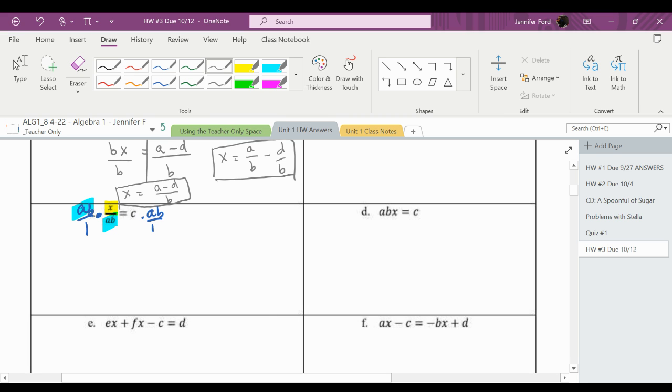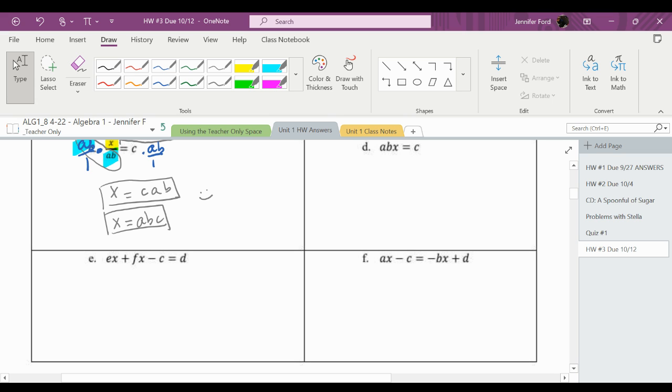So these two together equal 1. So I've got 1x, or just x, equals c times a times b. When I've got a couple variables that I'm multiplying together, I normally put them in alphabetical order. It doesn't matter.